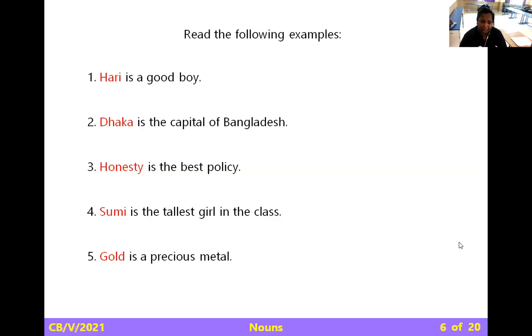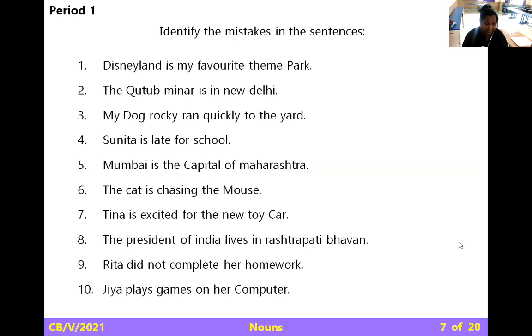Sumi is the tallest girl in the class. Again Sumi, we are particular about Sumi. She is a proper noun. Gold is a precious metal. Now, gold is a metal. This will fall in one type of noun, which we are going to learn next class.